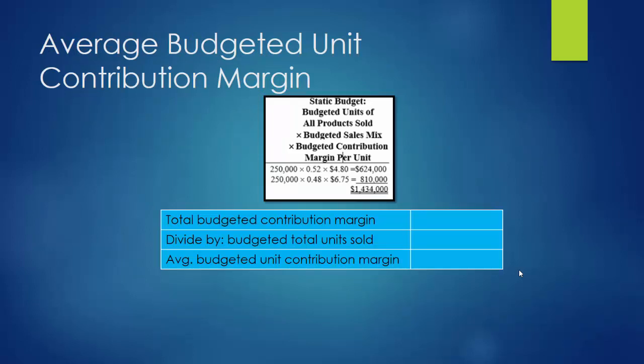For the purpose of our calculations, we need to figure out what our average budgeted unit contribution margin was. And this is like the weighted average of all contribution margins based on how many units of our different lines that we sold. And we've already figured this out in our budgets before. Our total budgeted contribution margin was $1,434,000. We budgeted that we were going to sell 250,000 fruit drink cartons, which means if we did get that contribution margin off that level of sales, the average contribution margin for any one unit that we sold, regardless if it was the Custor or the Limba, would be about $5.736. So for the purpose of our calculations, let's know that our average budgeted unit contribution margin was that amount.